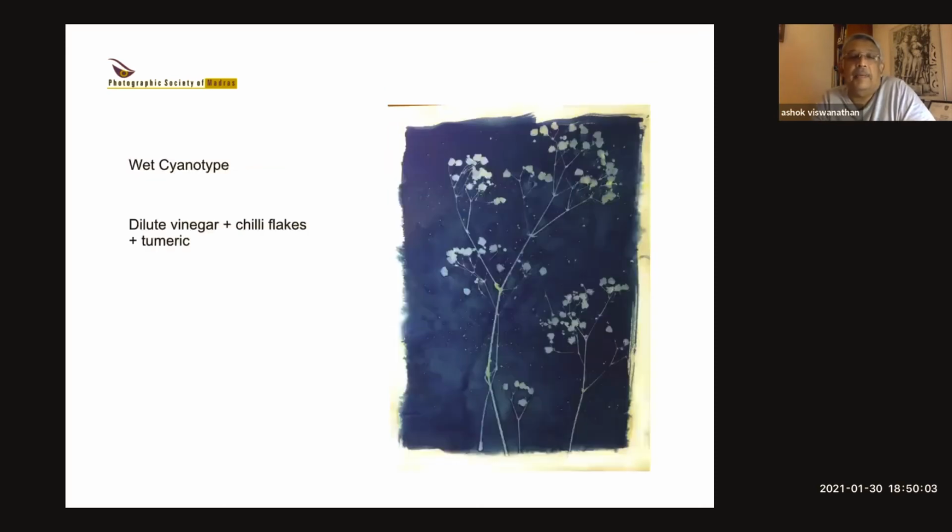This is another example, but this time I used turmeric. I put turmeric into liquid water and sprayed it, and then I put dilute vinegar on it. So again, you can see all those round dots. That's all little bubbles of turmeric liquid.